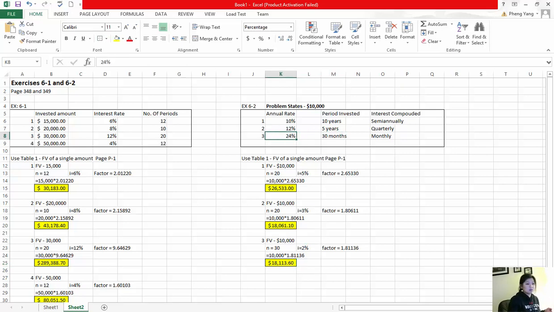All right, so that is 6-2, and that is what they were doing in 6-2, and that's what they wanted. Hopefully, calculating future values for a single amount looks a lot more clear to you now. The next video, I will show you present value, and hopefully you see the difference once you see the two videos. But that is it for this one.